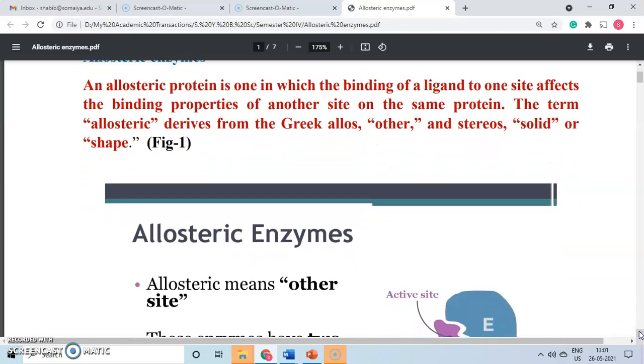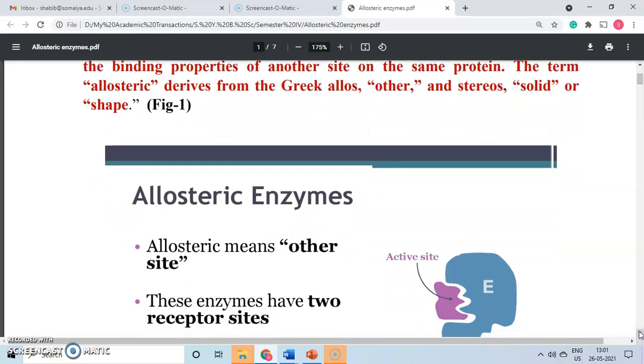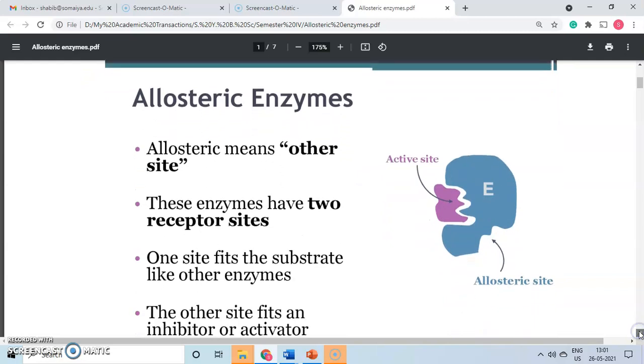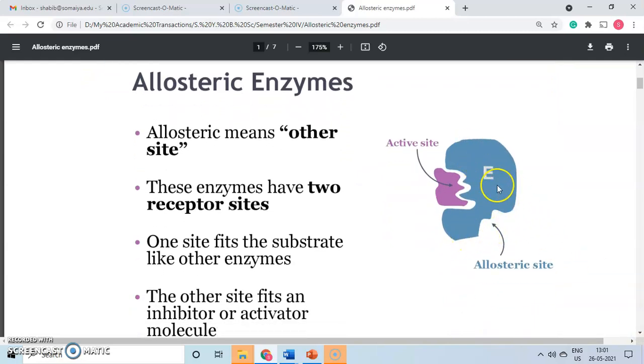Here I am trying to give you a simple concept and make it very clear for you to understand. This is a typical diagram of an enzyme, where this part is the active site, a kind of pocket or cavity where the substrate fits. This is based on two important things: a proper, compatible molecular geometry, and the optimum alignment of the substrate and the active site.